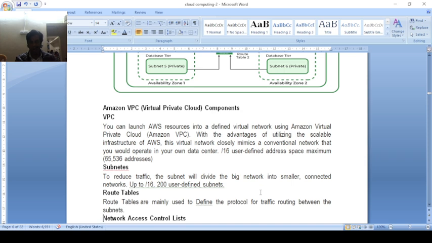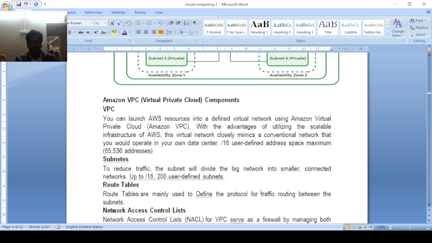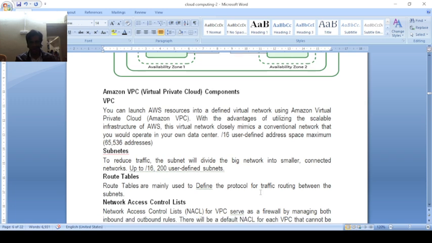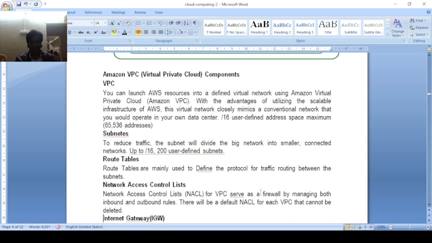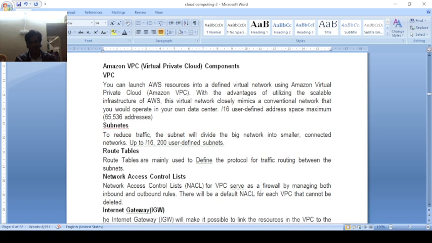The route table defines the protocol and controls traffic routing between the subnets. Network access control is the firewall. Firewall is the security provided by Amazon. This is also the default network.